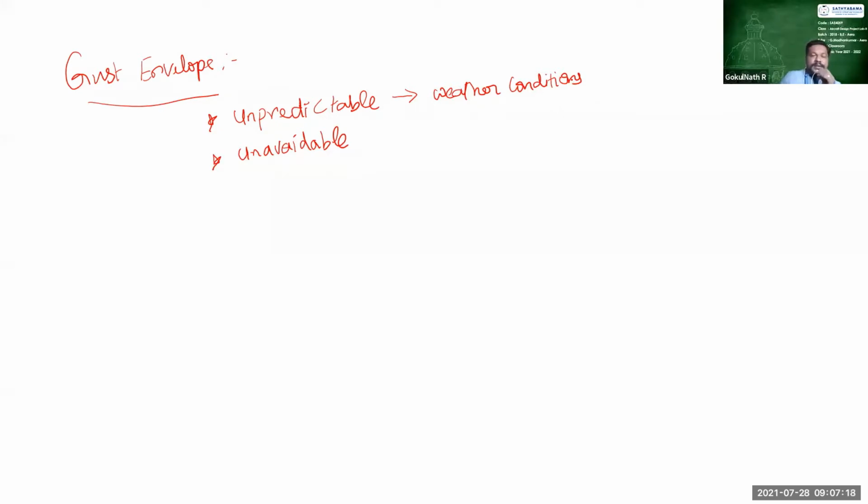So these weather conditions are predictable, but while the pilot is going into such a weather condition, he will face a strong gust wind. That strong gust wind is categorized into different types. You can have the gust wind in any direction. So it is called unavoidable because gust wind disturbs the aircraft in any direction.